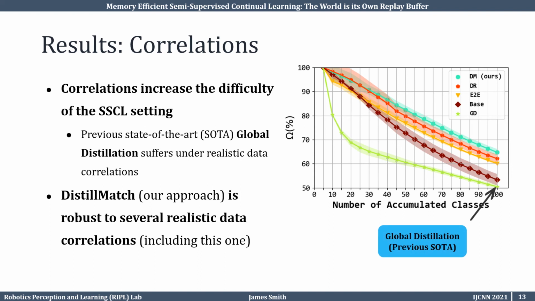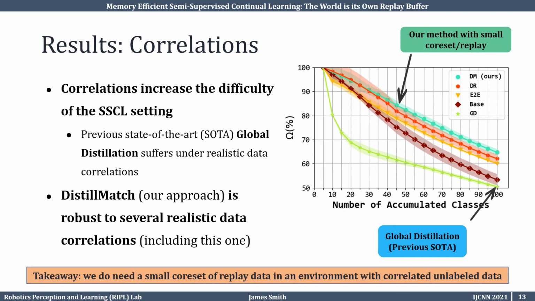On the right, we see that the previous state-of-the-art global distillation performs poorly in this setting. This is because global distillation assumes the unlabeled data to be entirely uncorrelated and uses this assumption for confidence calibration. Unlike global distillation, our method makes no such assumptions on the distribution of the unlabeled data, which is why we perform great under all settings we test. A big takeaway from these results is that we do need a small core set of replay data in an environment with correlated unlabeled data.